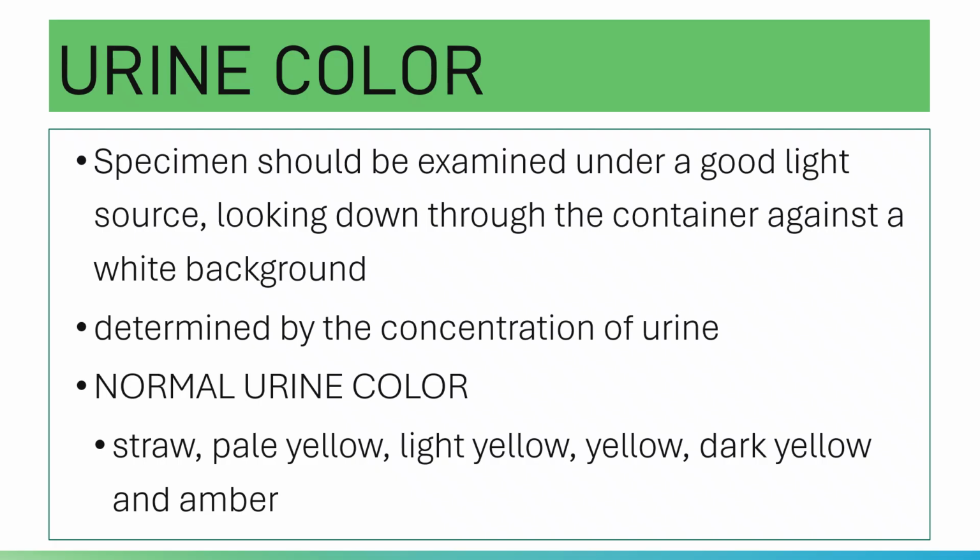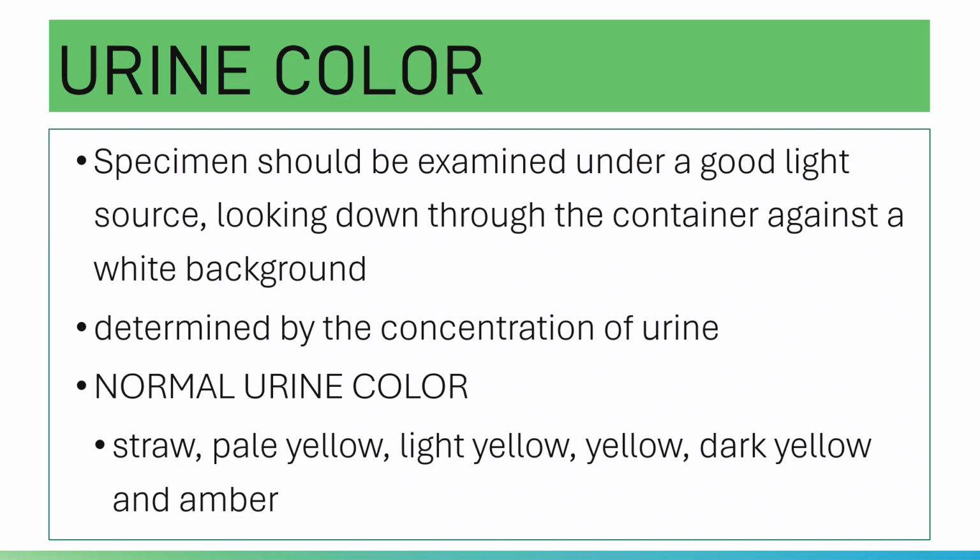Your urine color is affected by normal metabolic functions, physical activity, ingested materials, and or pathologic conditions. Please note there are metabolic conditions that will impart a specific urine color.